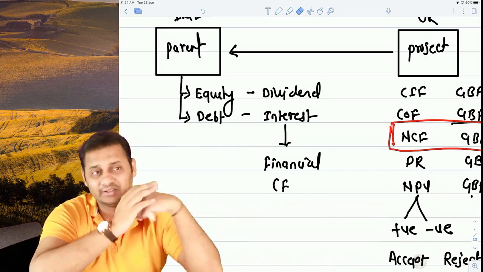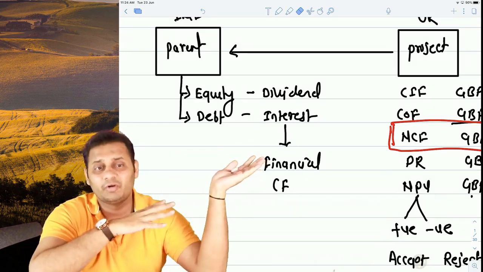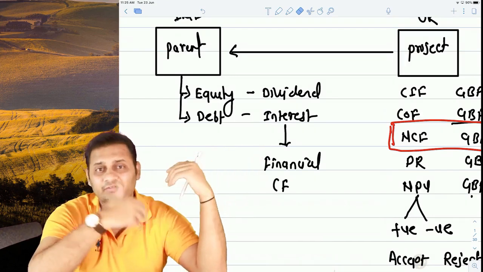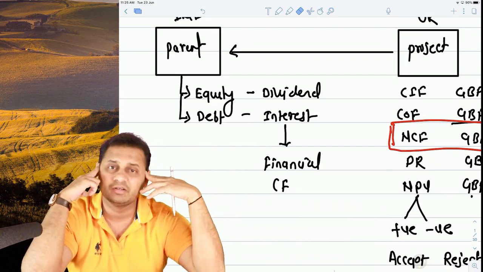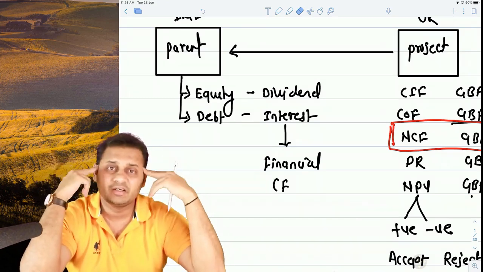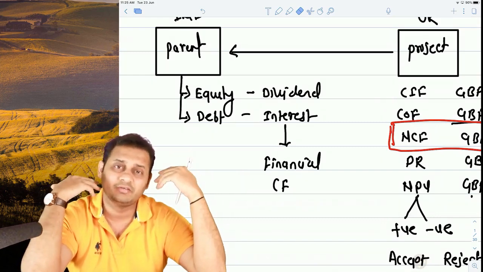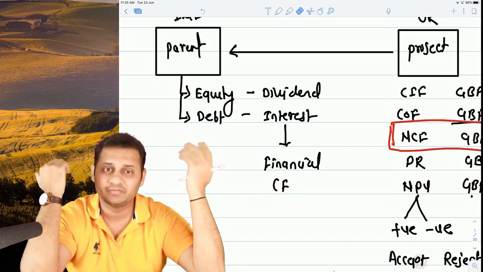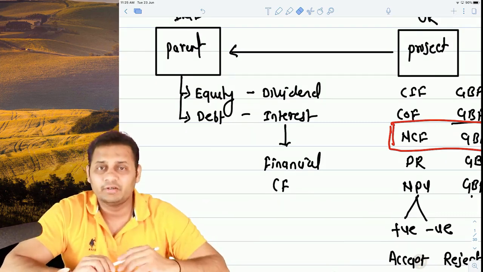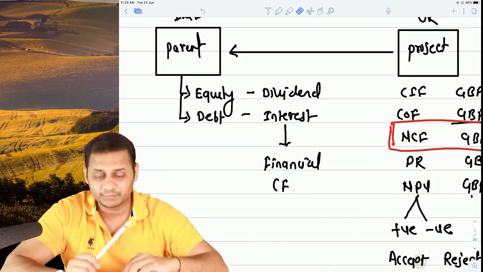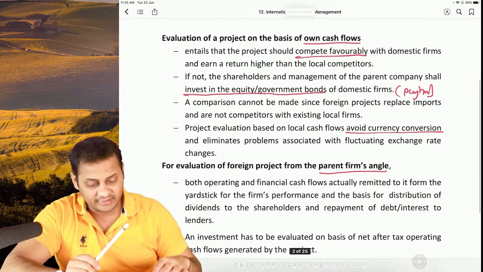We have done this in a coming question, I will tell you. There is one question in which we first decided from the project's cash flows angle, and then it was negative NPV. I think that was the Chinese yuan question, question number 7. It was negative NPV, so we said that we should not accept the project. But when we decided from the parent's cash flows angle, then we got to know that the NPV is positive and we can accept the project. So yes, it can happen that you take a different decision based on a different approach. So that is all about project cash flows and parent cash flows.